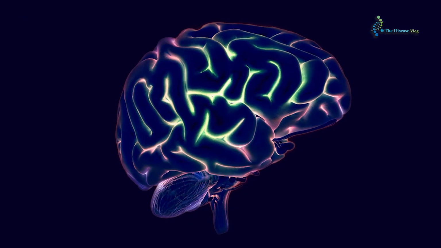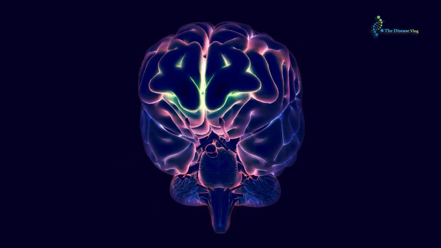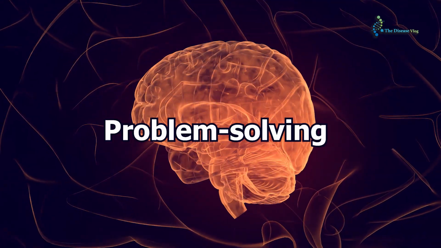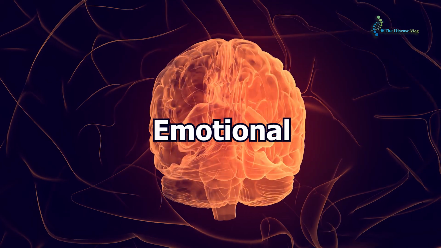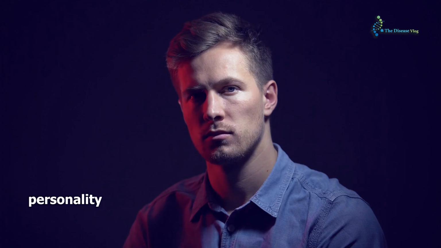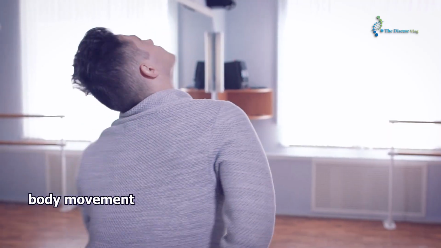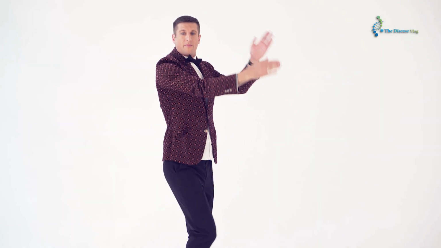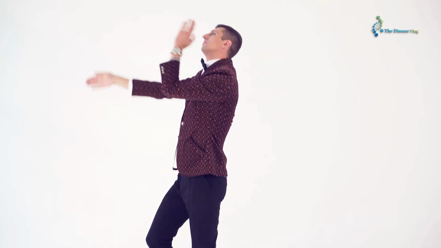Frontal lobe. It is present at the front of the cerebrum behind the forehead and is involved in critical functions like decision-making, problem-solving, conscious thought, attention, emotional and behavioral control, speech production, personality, intelligence, and body movement. It also contains the primary motor cortex, responsible for initiating and coordinating body movements.